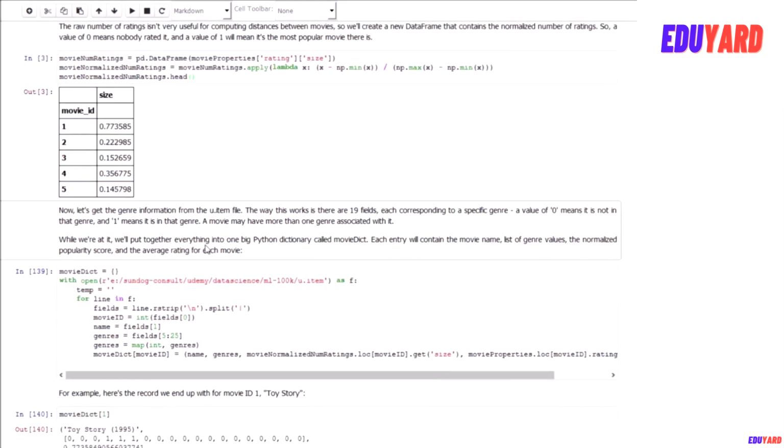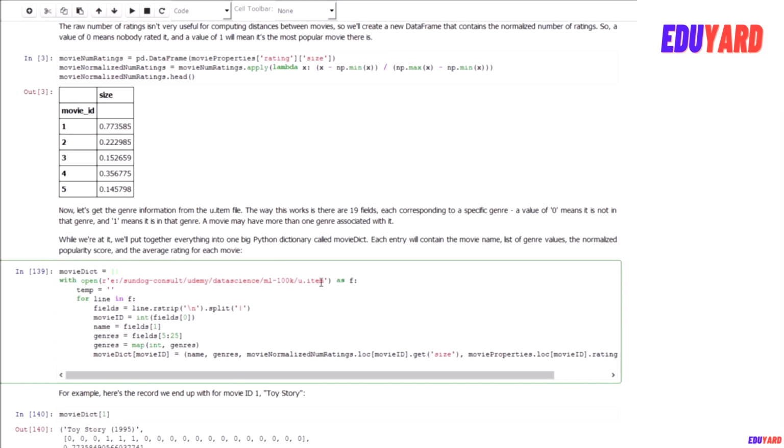So we have a measure of movie popularity now that we can use for our distance metric. Next, let's extract some general information. It turns out that there is a file that not only contains the movie names but also all the genres that each movie belongs to. So this little bit of code will actually go through each line of u.item.